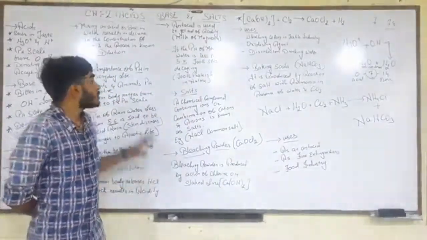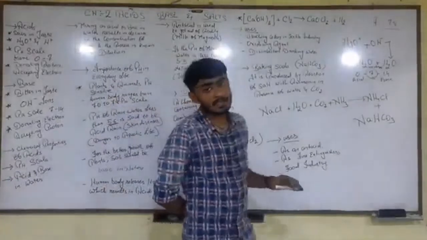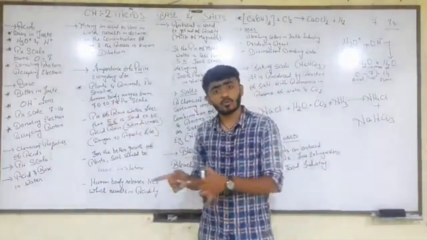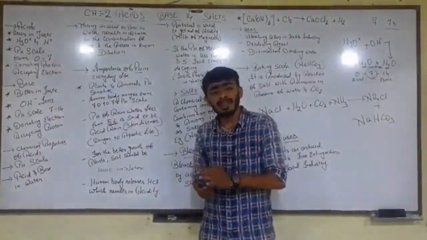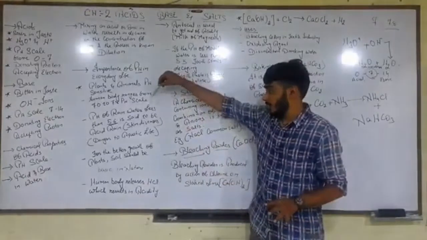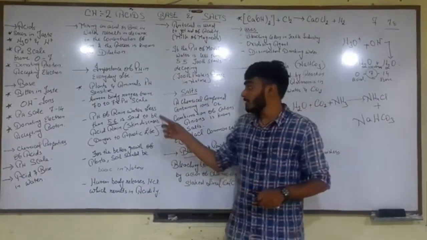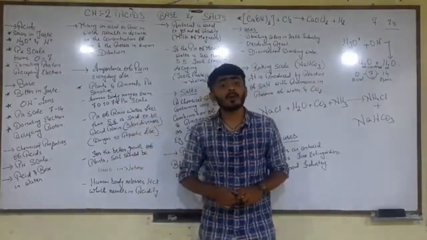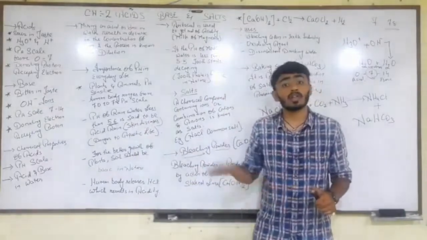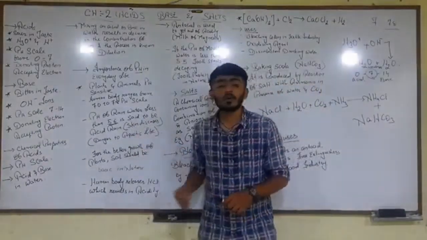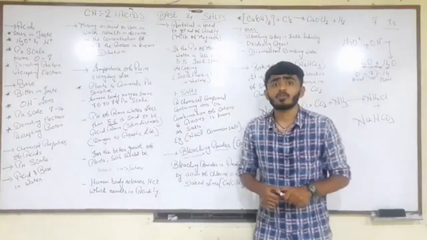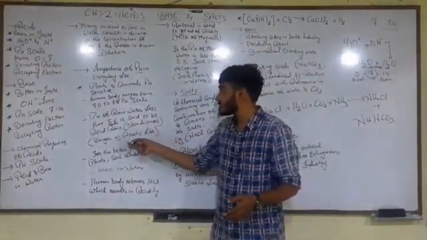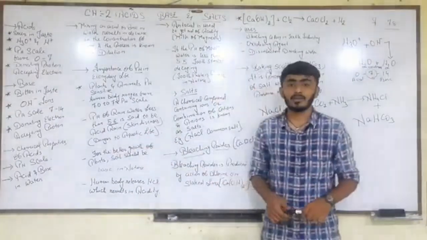Fine, students. So these are the importance of pH in everyday life. What were they? The pH of the human body ranges from 7.0 to 7.8, which is slightly basic but near neutral. The next thing we learned was that if the pH of rainwater is less than 5.6, it is known as acid rain. It can lead to many types of diseases such as skin disease, danger to aquatic life, etc.